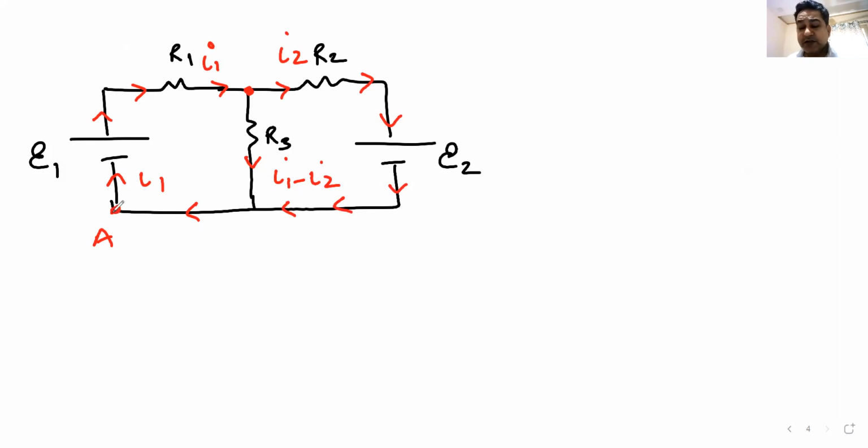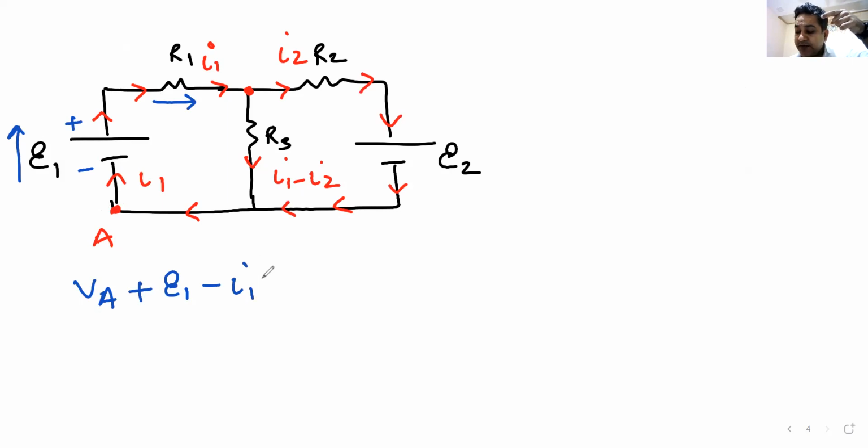Now I start to apply Kirchhoff's law from this point. I take the potential of this point as VA. Then I move across this battery from the negative terminal to the positive terminal. Potential rises, plus E1. Then I move across this in the direction of current.